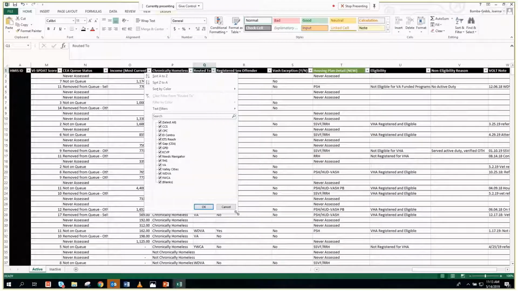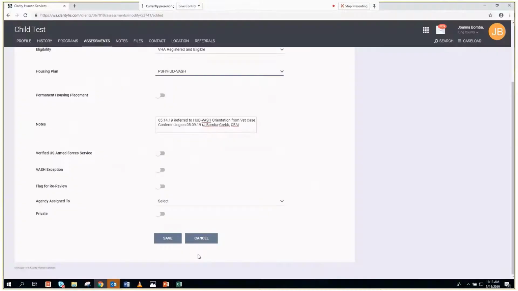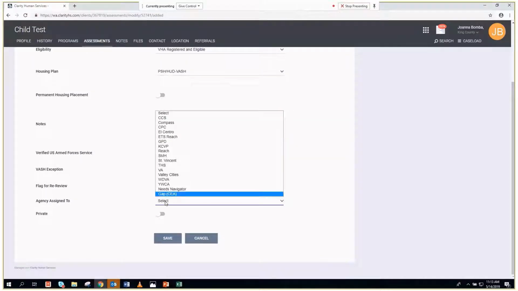For example, who's working with WDVA? You can see that here's a list. I think we've got a couple more filters on, so there's definitely some more folks, but you can see a list of the people that they are working with those households. In the event that that household is no longer working with WDVA, you can come in here, make the change in who they're routed to.